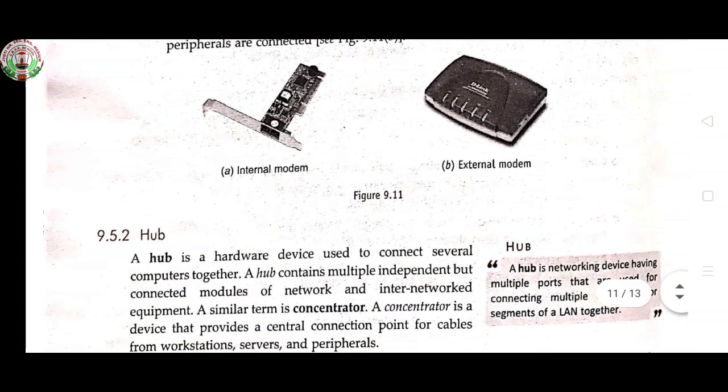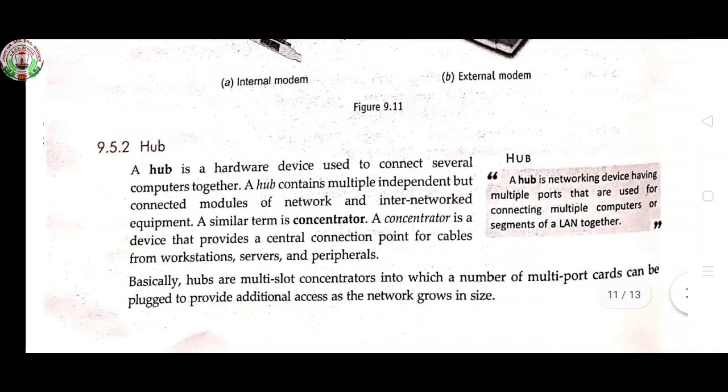Now next is the hub. A hub is a networking device having multiple ports that are used for connecting multiple computers or segments of a LAN together. With a modem, we can connect one computer and send and receive data globally. But with a hub, we can connect multiple computers or use it in a LAN connection.